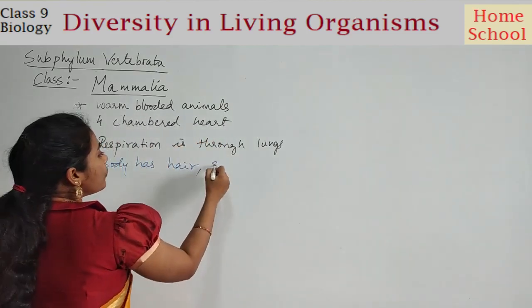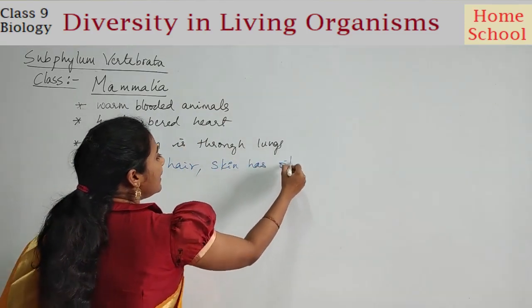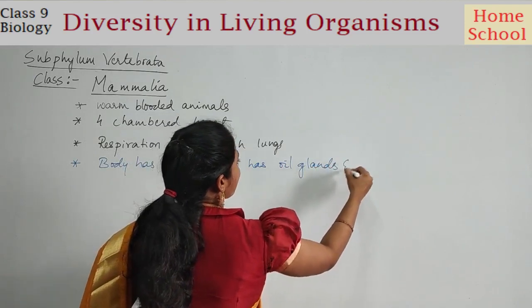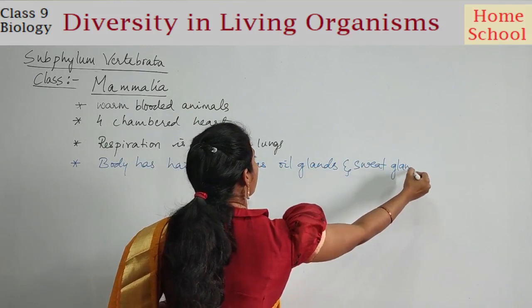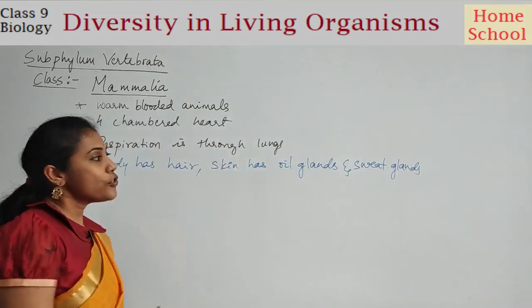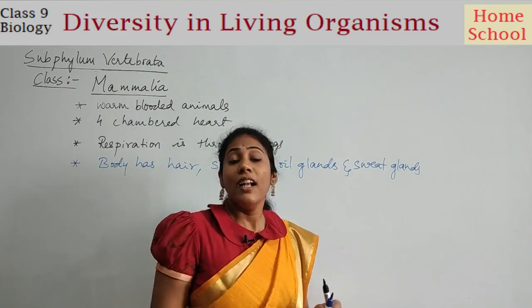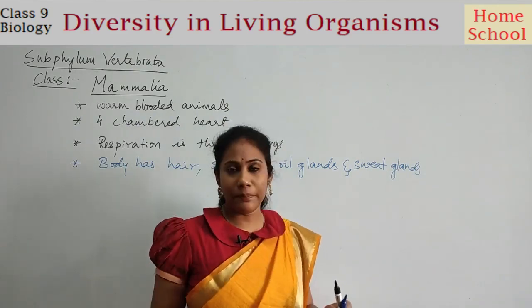And also, the skin has oil glands and sweat glands. So there are certain oil and sweat glands on the skin. Yes or no? They secrete certain liquids or oil which keeps the skin moist all the time, right?